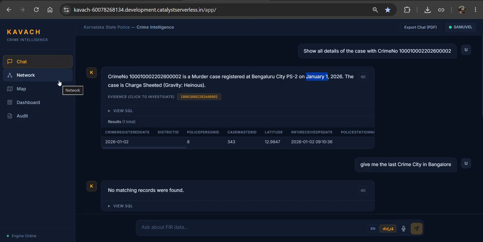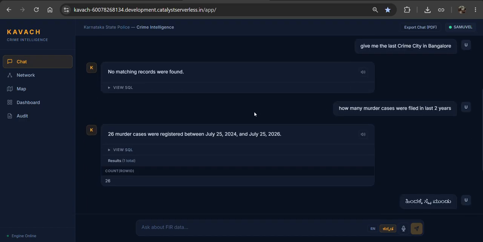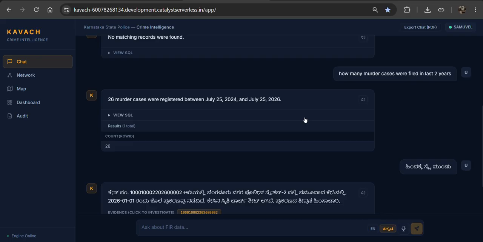And also here we have mentioned easy quick access for exporting the chat as a PDF, where these are the images, and also it will predict the crime hotspot, and it will let non-technical officers query the records conversationally by using this method, and it will give the response within 2 seconds.